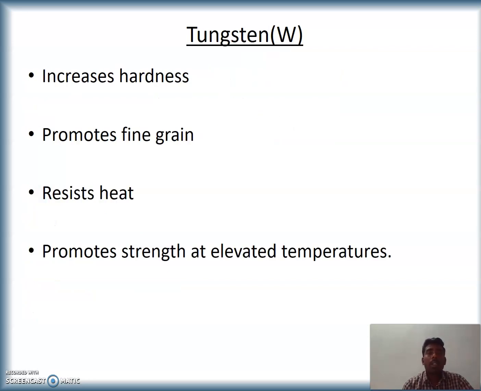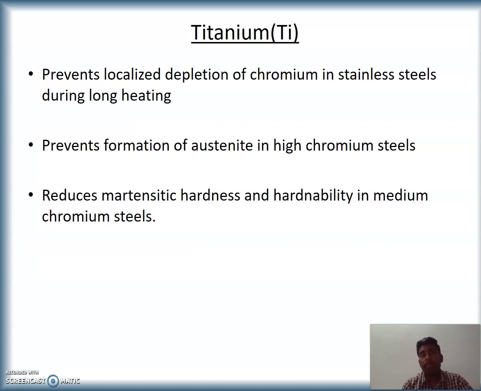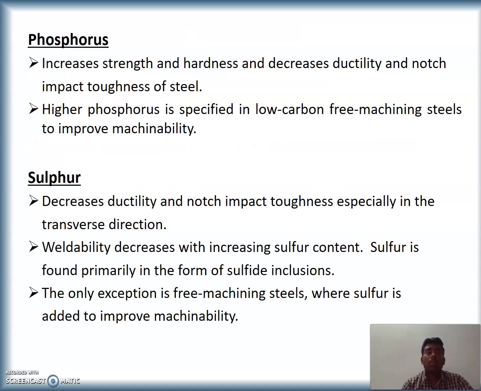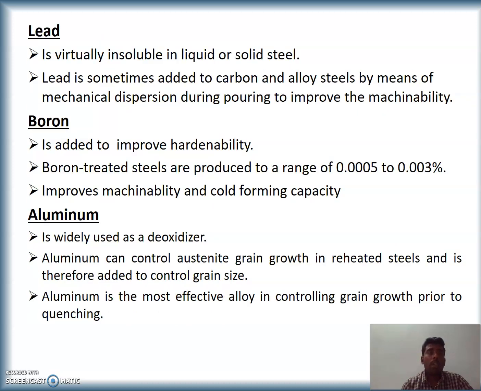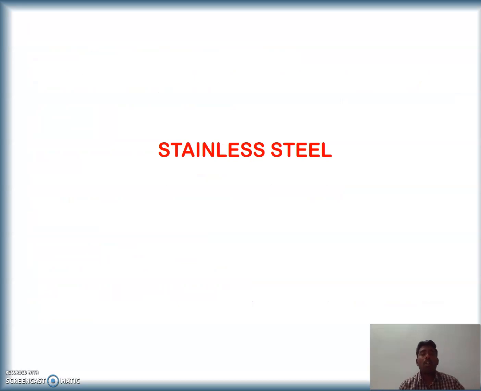Some properties of tungsten are increased hardness, promotes fine grain, resists heat, promotes strength at elevated temperatures, and so on. Titanium as an alloying element has its own impact. Phosphorus and sulfur are similarly used as alloying elements. Lead, boron, and aluminum are also alloying elements.